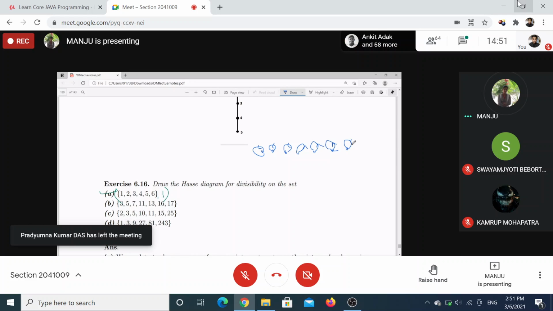Then remove the loops. What you are getting? There is no transitive edge, so obviously, trivially, it is transitive. That's what you got. And here all are maximal and all are minimal. There is no least and greatest element. Okay.